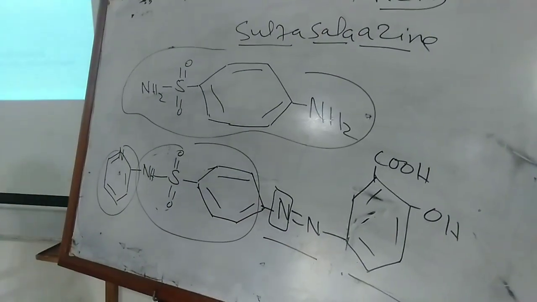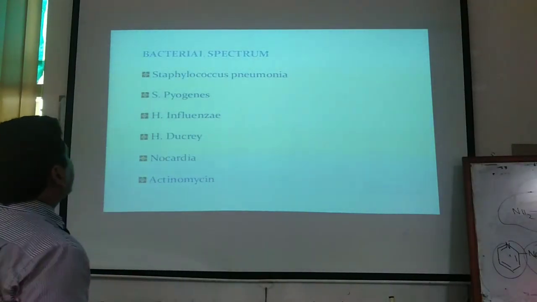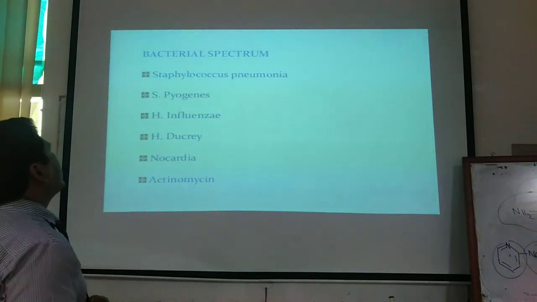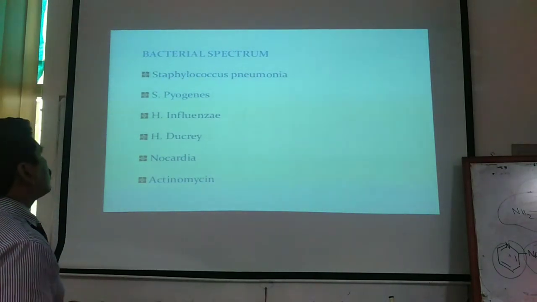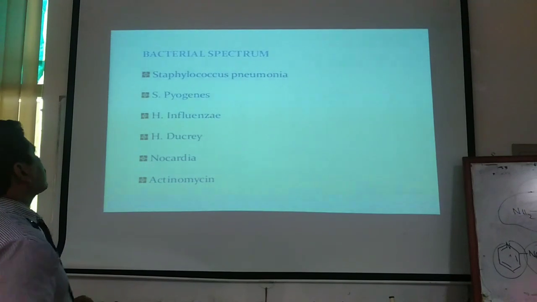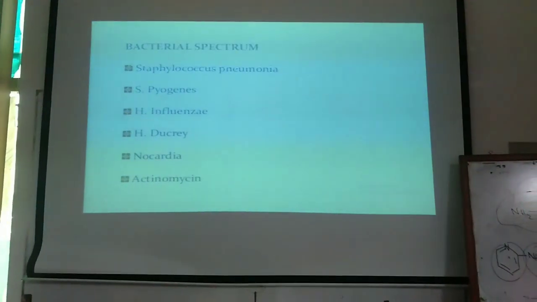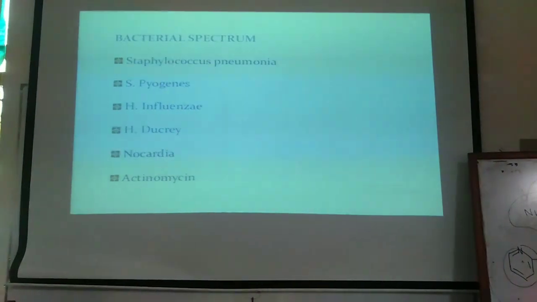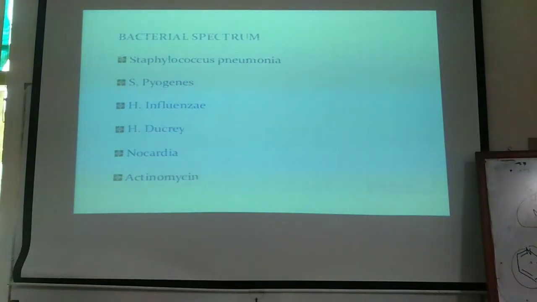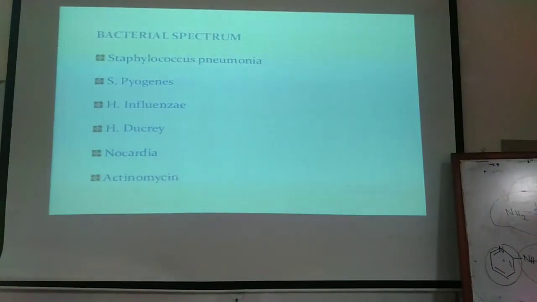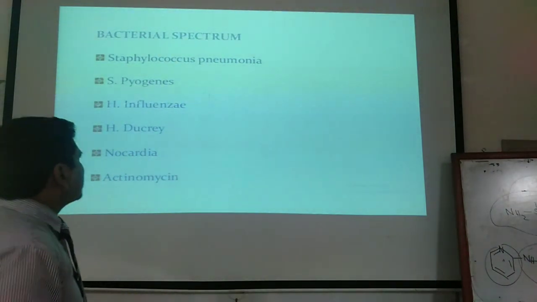The bacterial spectrum of sulfonamide is that it is effective against Streptococcus pneumoniae, Streptococcus pyogenes, Haemophilus influenzae, Haemophilus ducreyi, Nocardia and Actinomyces. Against these microorganisms or bacteria, sulfonamide drugs are effective.